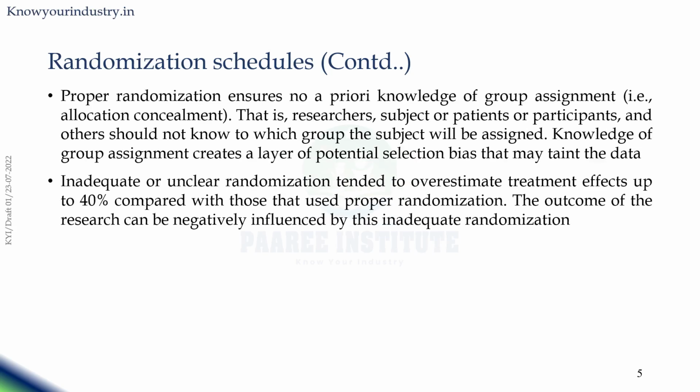Proper randomization ensures no a priori knowledge of group assignment. Hence, researchers, subjects or participants and others should not know to which group the subject will be assigned. Knowledge of group assignment creates a layer of potential selection bias that may taint the data. Inadequate or unclear randomization tended to overestimate treatment effects by up to 40% compared with those that used proper randomization. The outcome of the research can be negatively influenced by inadequate randomization.